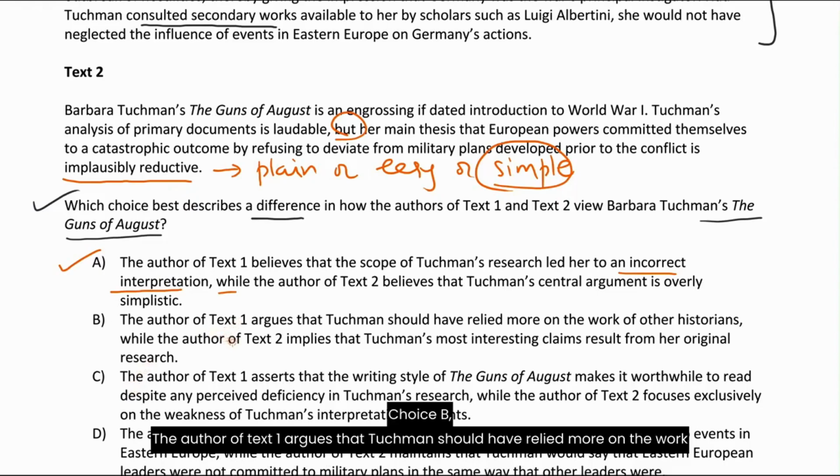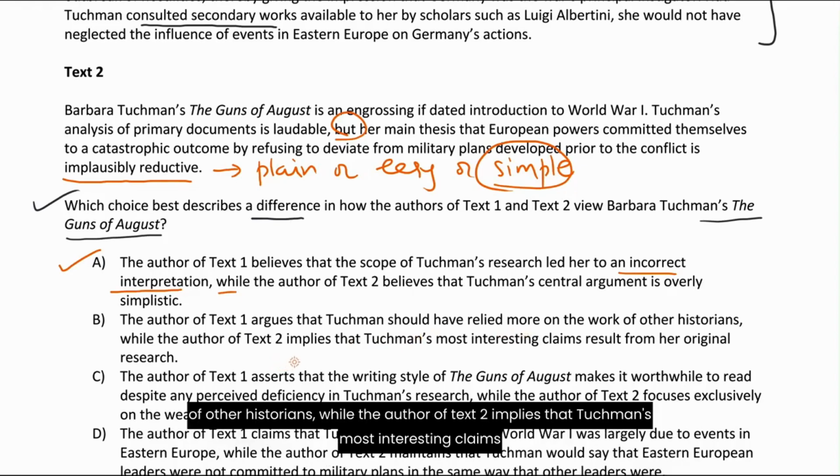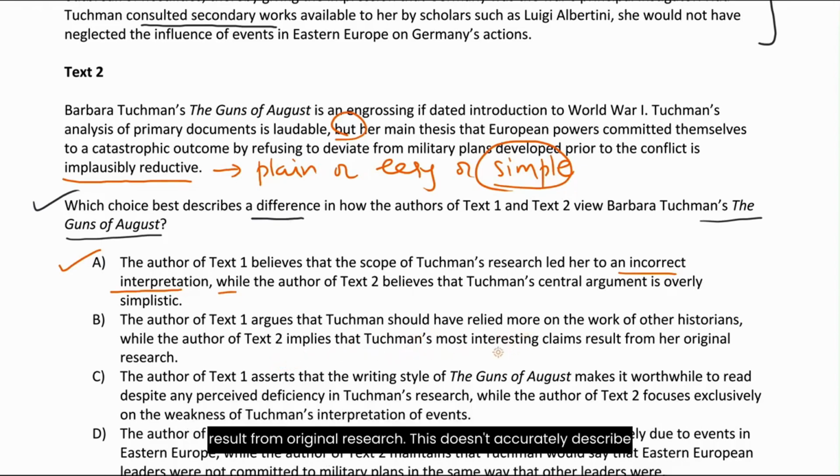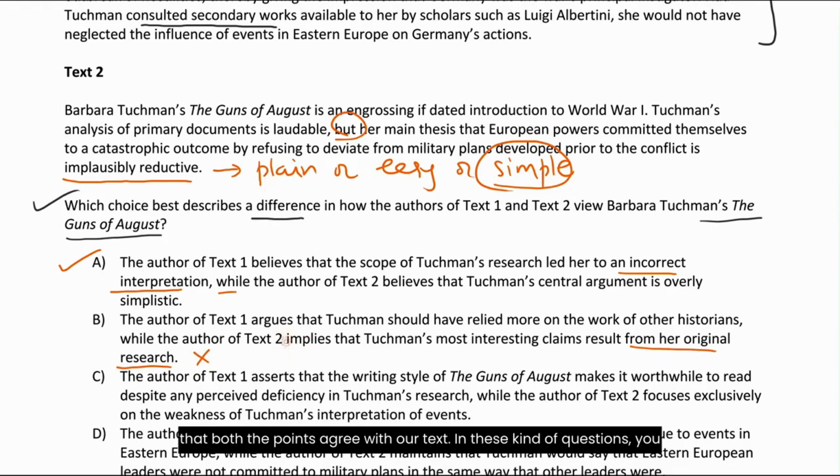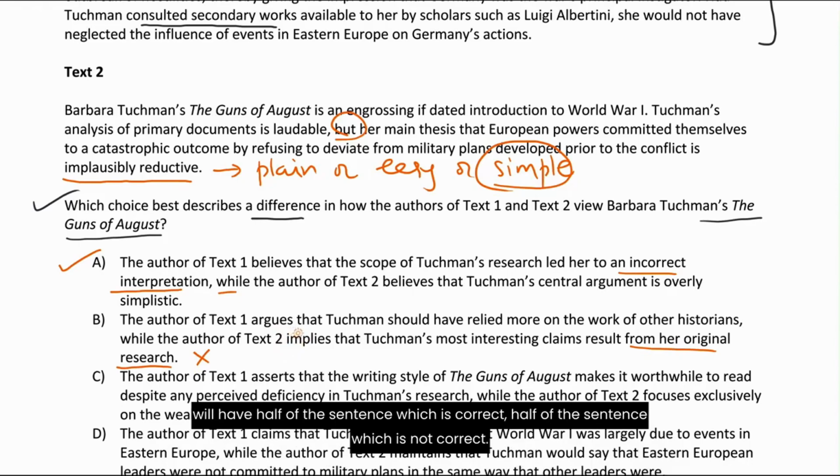Choice B. The author of text 1 argues that Tuchman should have relied more on the work of other historians, while the author of text 2 implies that Tuchman's most interesting claims result from her original research. This doesn't accurately describe the difference. This choice's summary of text 1 is accurate, but author 2 never says that Tuchman's most interesting claims result from original research. This is wrong. So you can easily eliminate this option choice. You have to make sure that both the points agree with our text. In these kinds of questions, you will have half of the sentence which is correct, half of the sentence which is not correct. So be very careful.